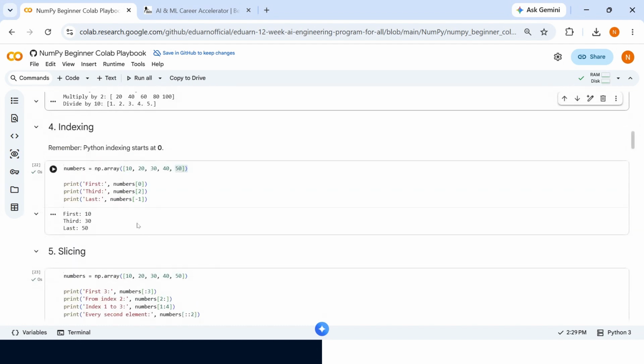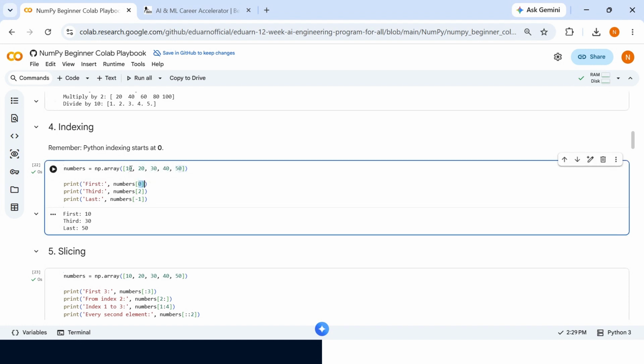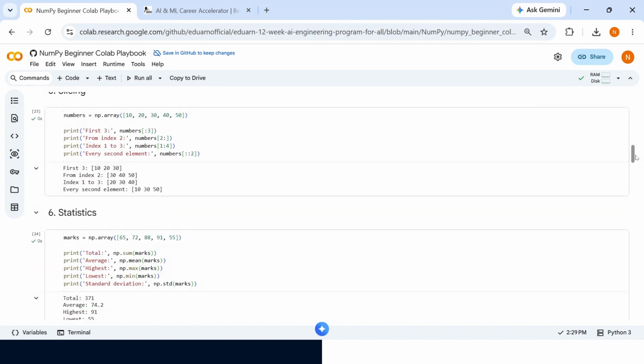Then we can do indexing also. Indexing in Python always starts with the number 0. For the array 10, 20, 30, 40 and 50, we want to print position 0, meaning 10, then 1, 2, 3, 4, and in reverse, -1, meaning it starts from right to left. Here you can see the output. Then we can do slicing also.